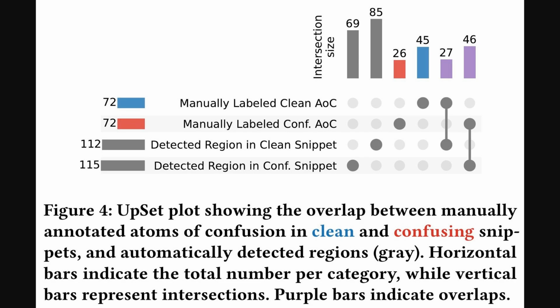The previous figure contrasted correlation patterns, and Figure 4 visualizes overlap between manual labels and automatically detected regions. Figure 4 shows an upset plot in which horizontal bars give totals per category, and vertical bar stacks show intersections across categories. The tall gray bars indicate many automatically detected regions in both clean and confusing snippets, which supports broad coverage. The purple bars mark overlaps, so detected regions frequently coincide with manually labeled atoms of confusion, though not perfectly.